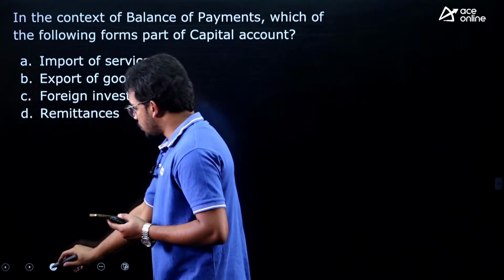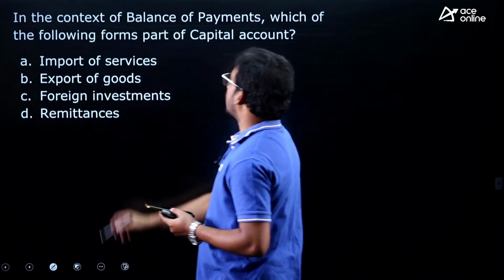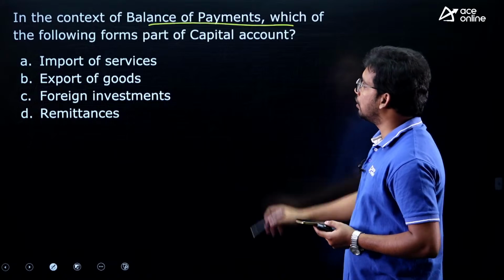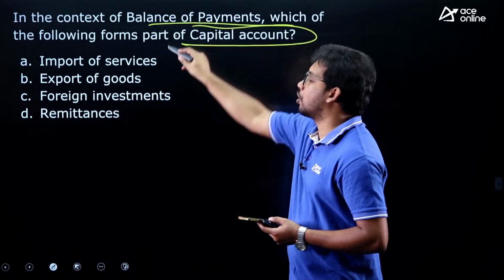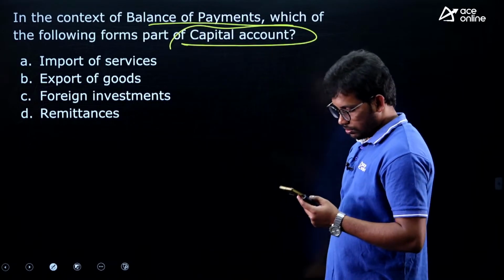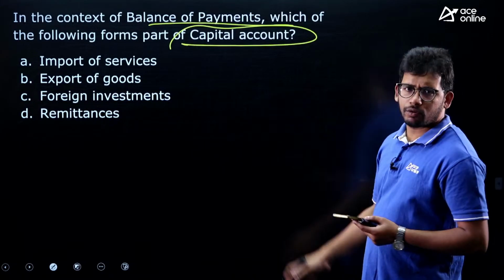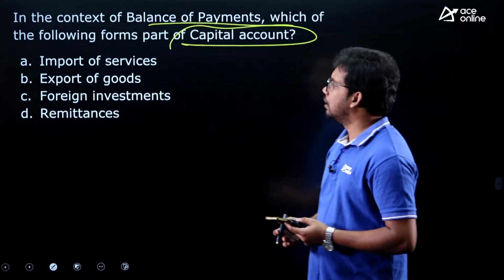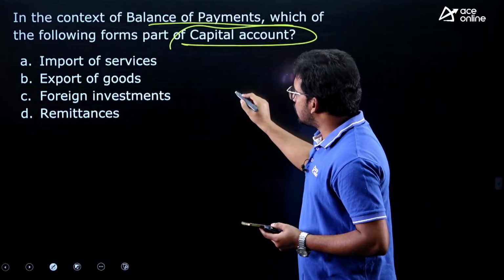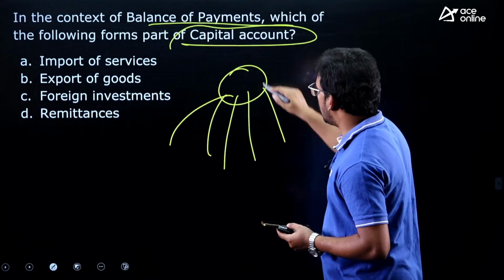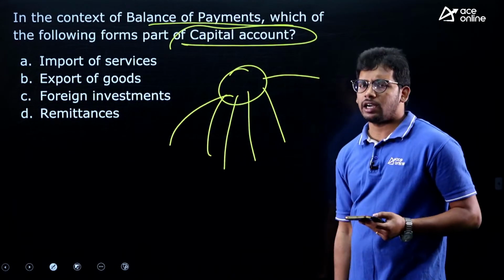Next, the last few questions. In the context of balance of payments, which of the following forms part of the capital account? Now we are done with railways, so just 3-4 questions are left. India trades with all other countries, USA, China, Pakistan, around 200 countries.